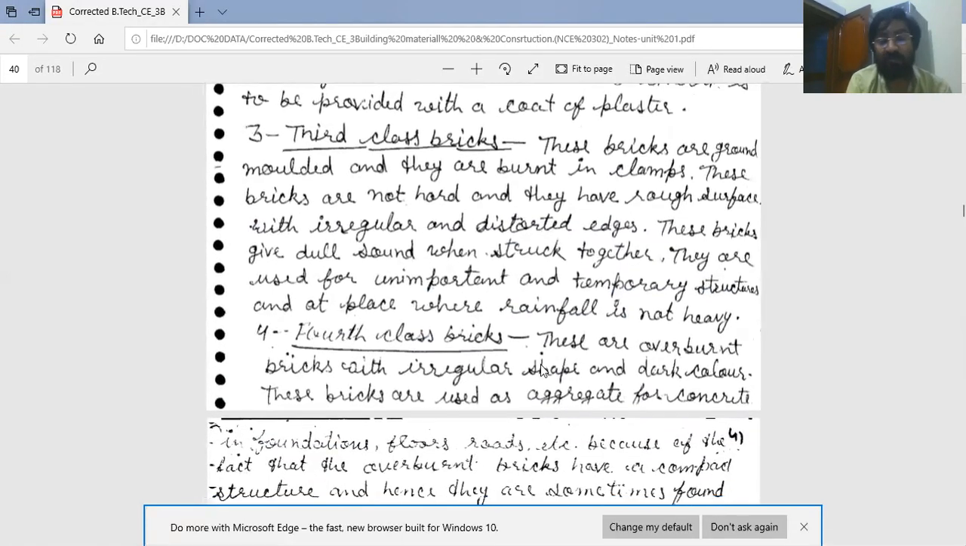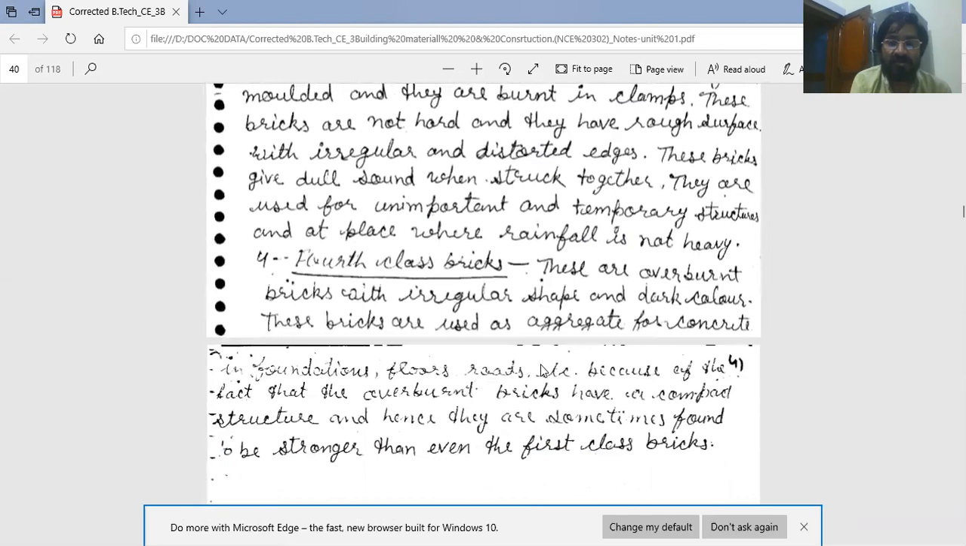And fourth is fourth class bricks. Fourth class bricks are overburnt bricks, with irregular shape and a dark color. These bricks are not used in masonry work, but they are not wasted. These bricks are used as aggregate for concrete or used in foundations, floors, roads, etc. Because overburnt bricks have a compact structure, they are sometimes found to be stronger than even the first class bricks